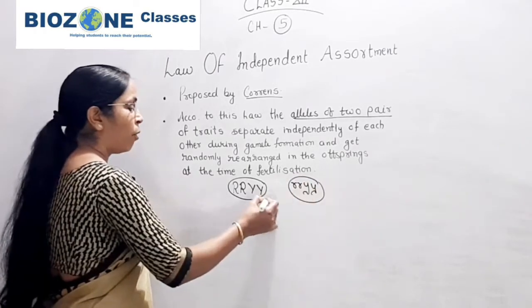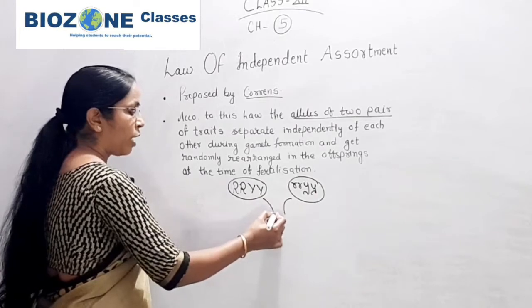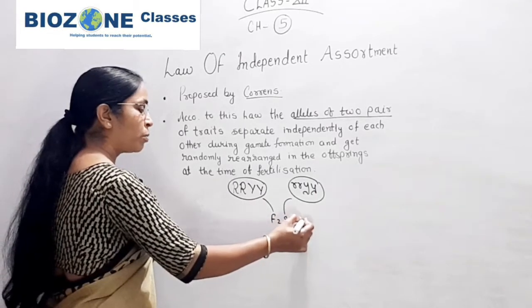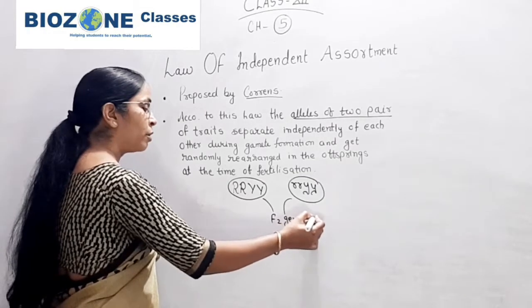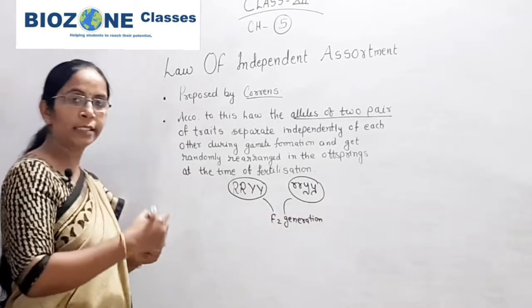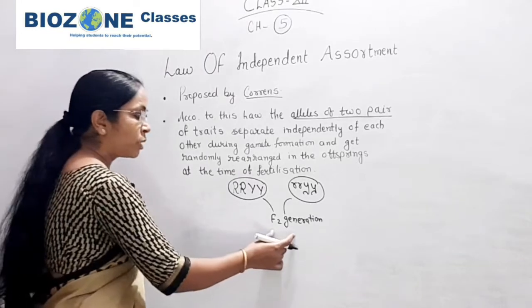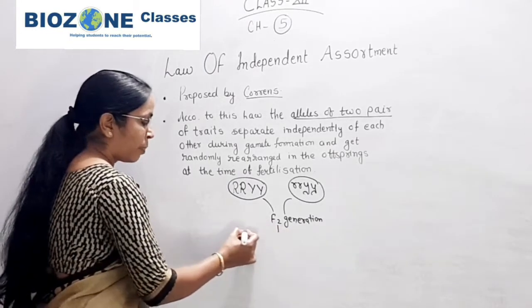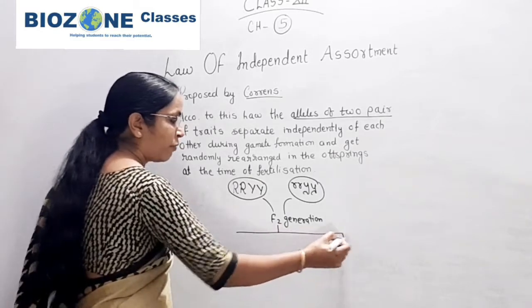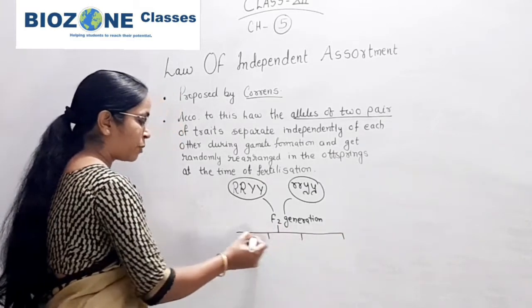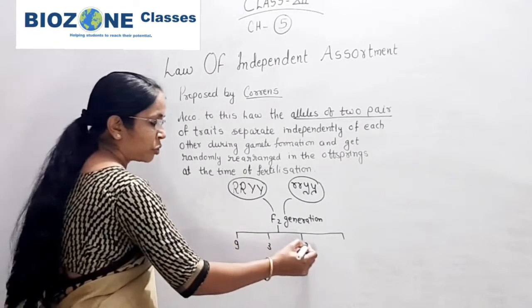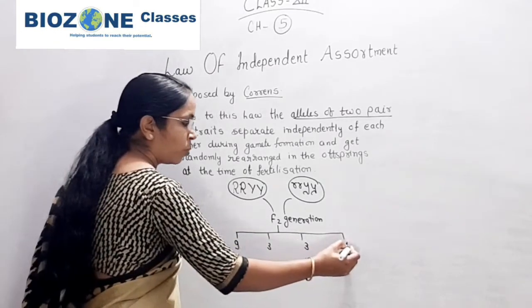We come directly to the F2 generation, because we already studied the dihybrid cross in the last session. In the F2 generation, four different phenotypes are produced in the ratio 9:3:3:1.